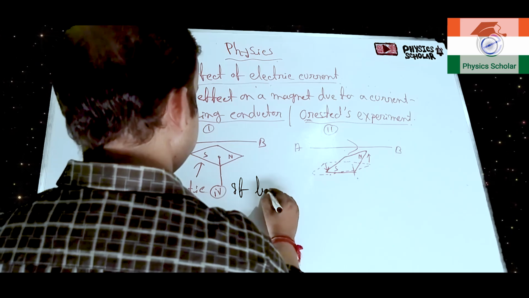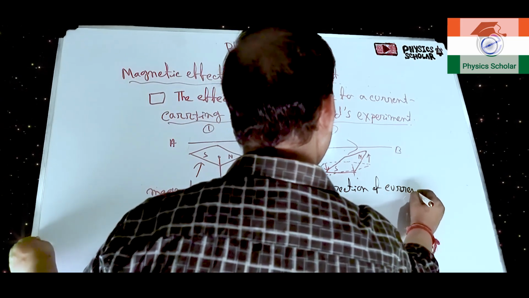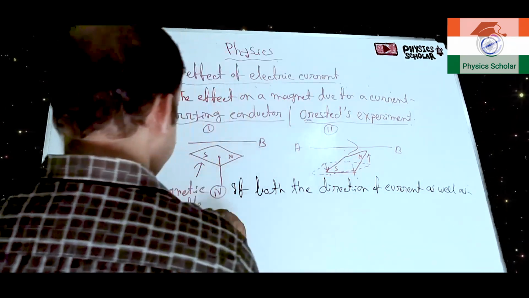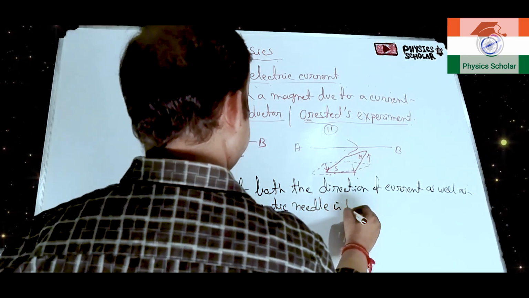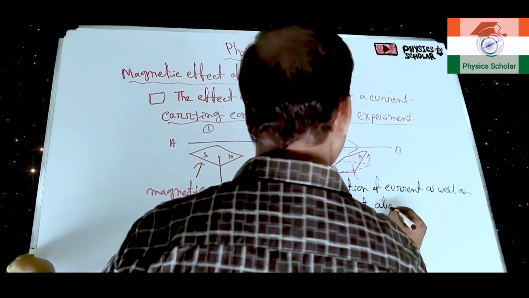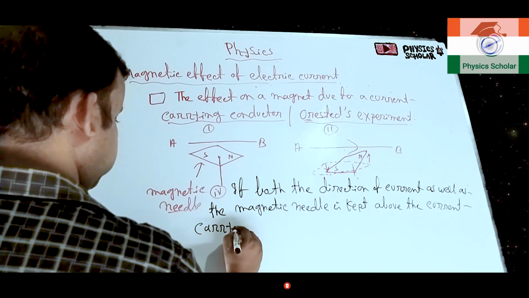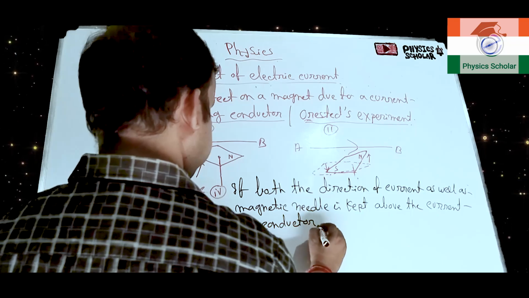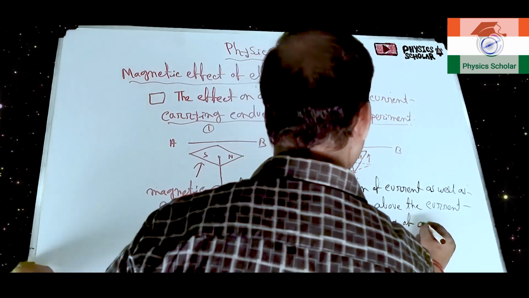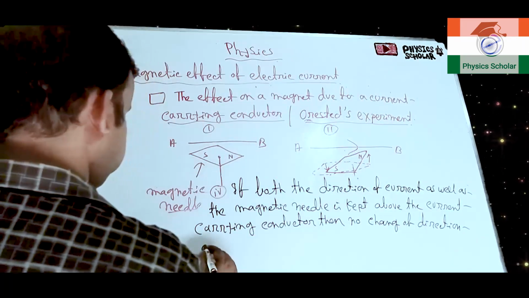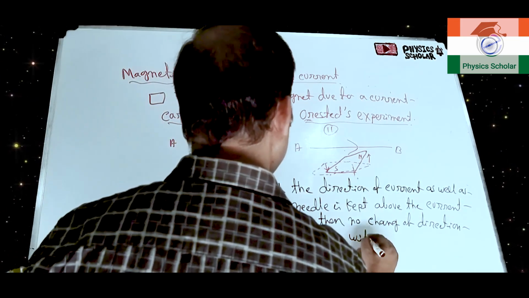If both the direction of current as well as the magnetic needle is kept above the current carrying conductor, then no change of direction of angular deflection will take place.